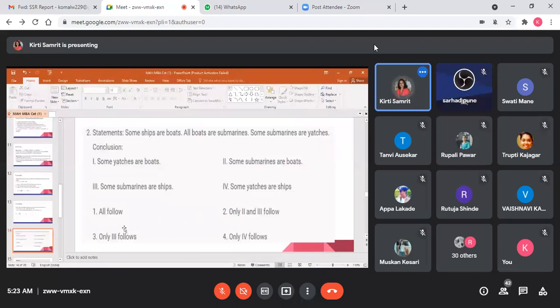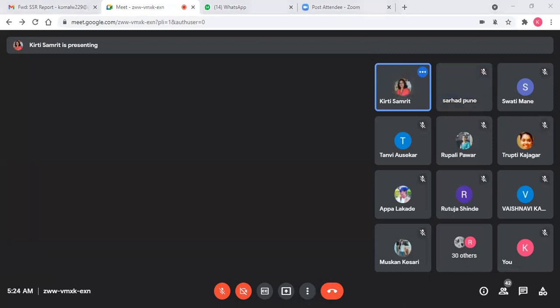Fine. So what is the conclusion? What is the correct answer? All follow? Only 2 and 3 follow? Only 3 follows or only 4 follows? Fine. So don't just imagine. Try to draw the circles immediately.